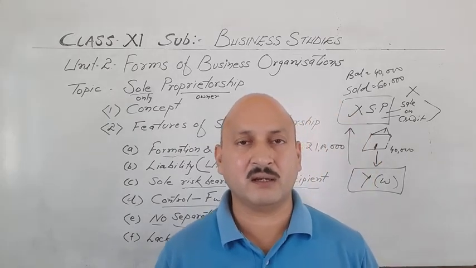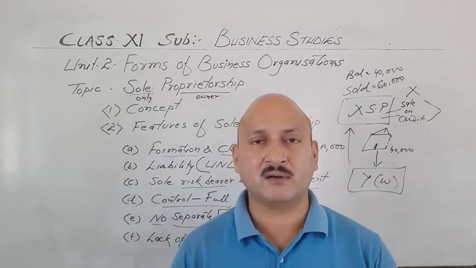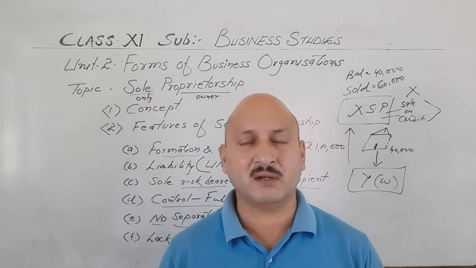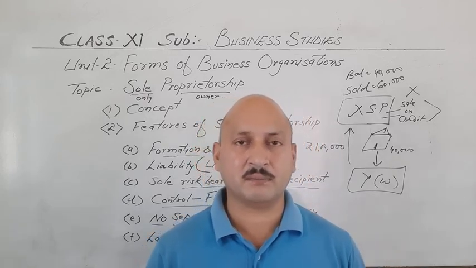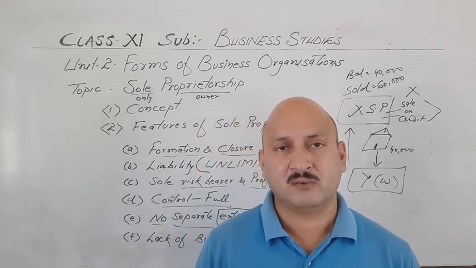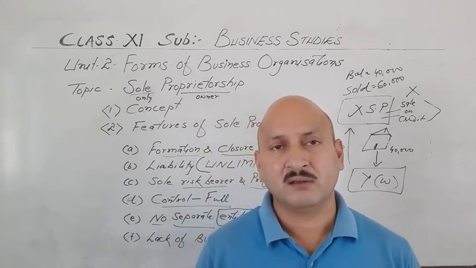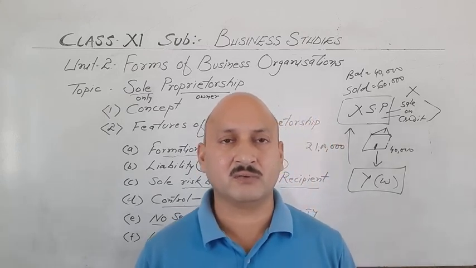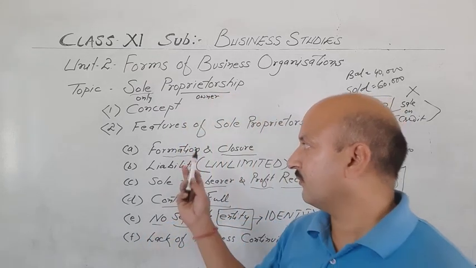It can close any time if the sole proprietor dies or goes to jail. We can say imprisonment, insanity if his mental health is not proper, or bankruptcy if he is bankrupt or insolvent. So, in many cases, this type of business can be easily shut down or closed. So, these are the features.